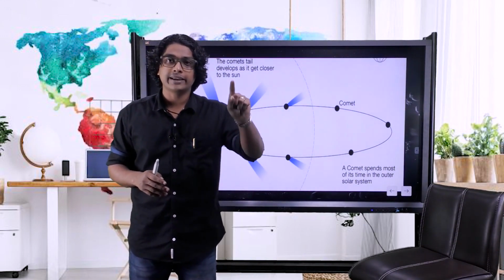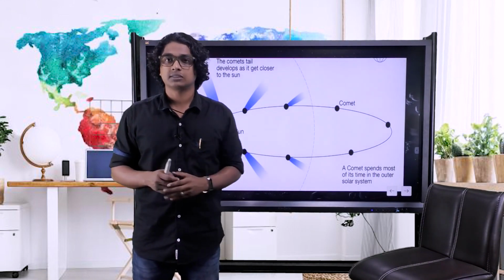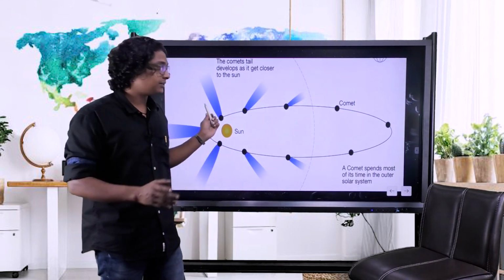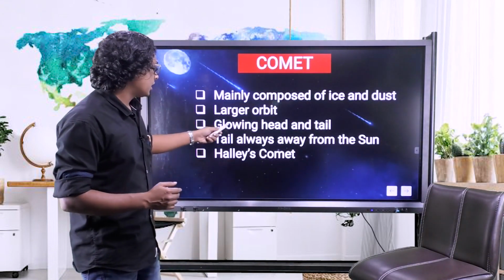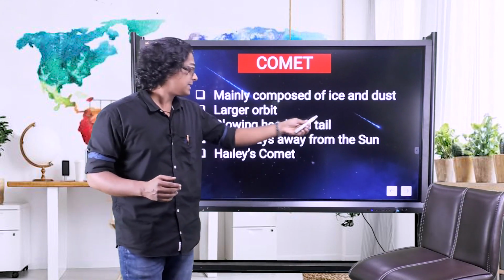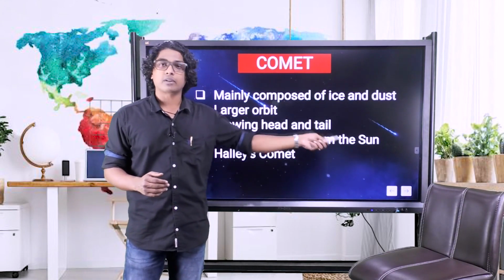So the first reason, energy from the sun. The second reason is the centrifugal force. Because of these reasons, the tail of a comet will always be facing away from the sun. So a larger orbit, a glowing head, and a tail always away from the sun.